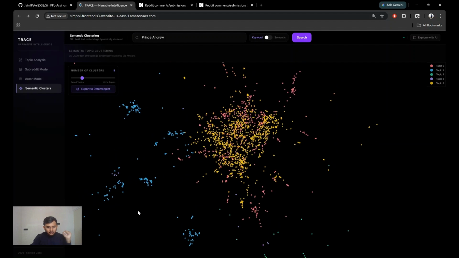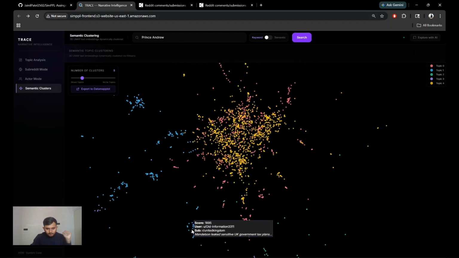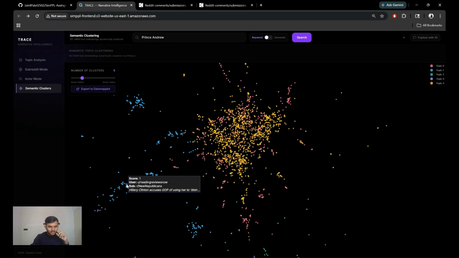Let's look into another cluster. Okay, Peter Mandelson. This cluster has all the posts that talk about Peter Mandelson. He is a political leader in the UK, a lobbyist, and also something I don't remember, but a Labour figure. Let's ignore that. This whole cluster talks about Mandelson. Let's explore another. Okay, this cluster is interesting. All the posts that mention Bill Clinton, former US president, have been clustering here.